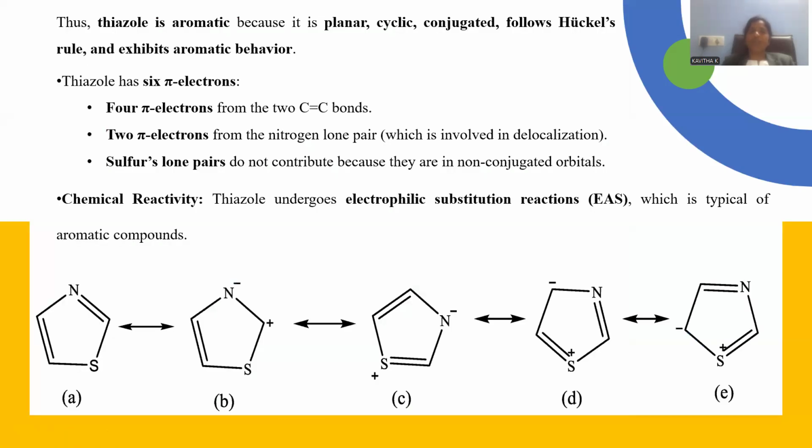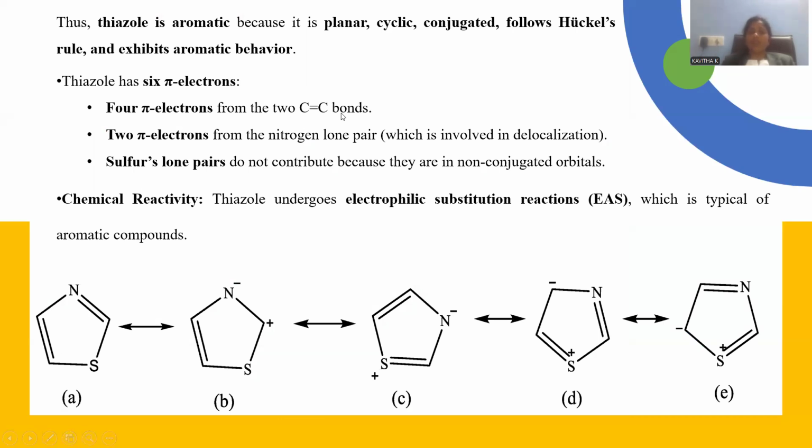Let me show. Thiazole is aromatic. That is justified by planarity in a cyclic compound, conjugation within the molecule, obeying the Huckel molecular orbital rule, and aromatic behavior due to exceptional stability. Within the ring system there are two pi bonds.